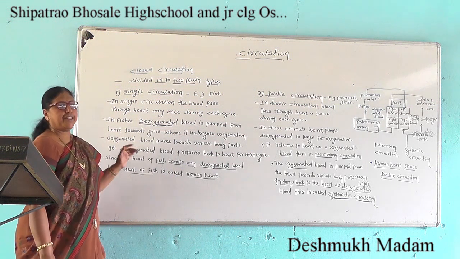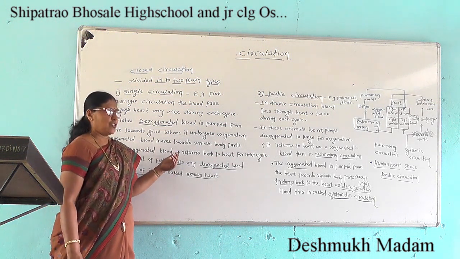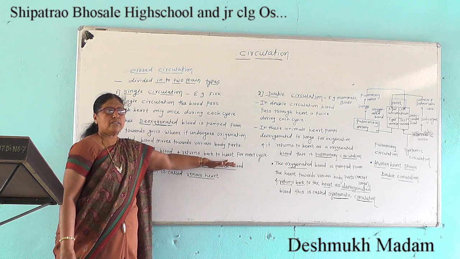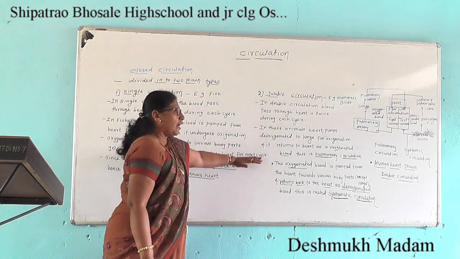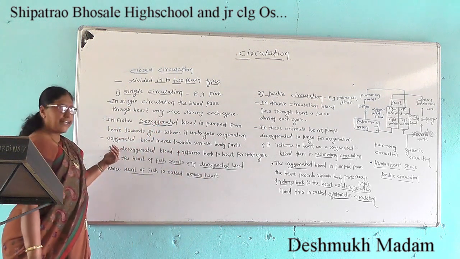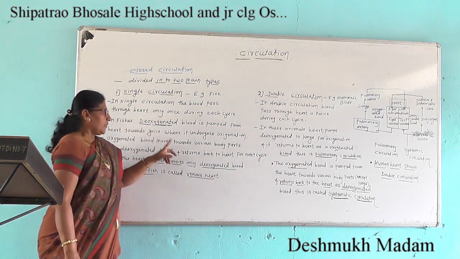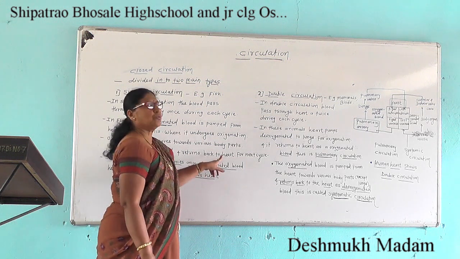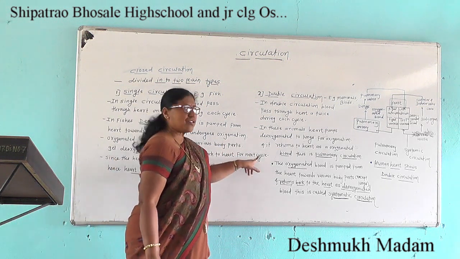Then the deoxygenated blood returns back to the heart for the next cycle.